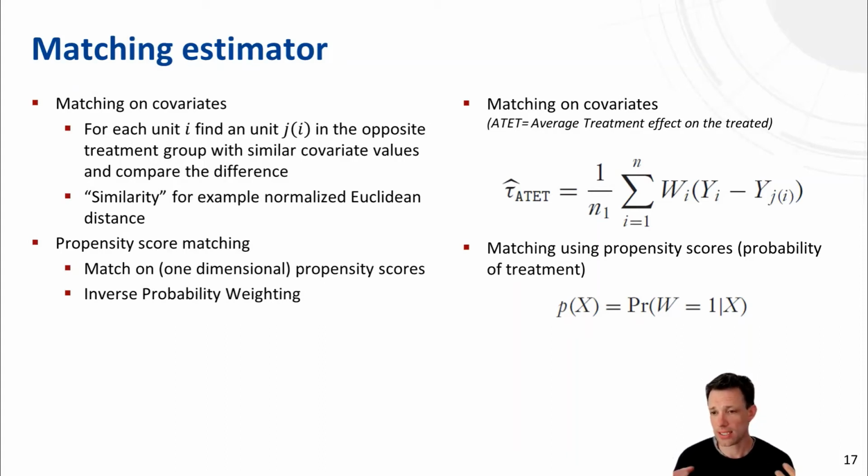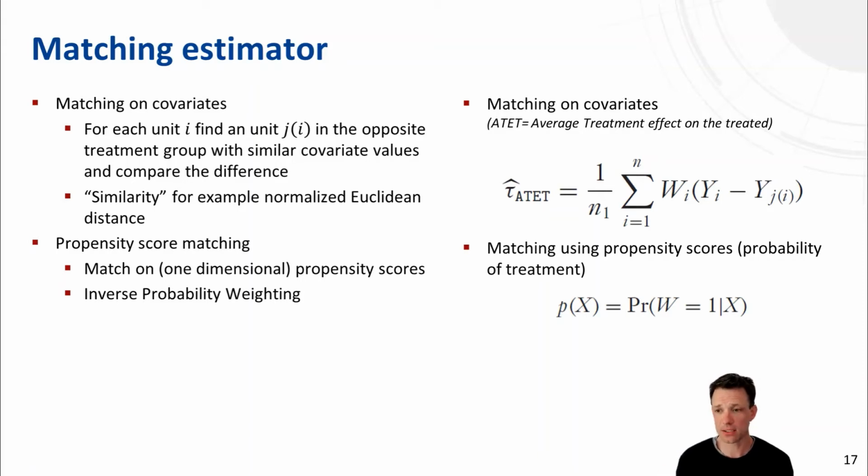That's exactly how you would also intuitively approach these problems. If you have these matching units, and that's what you see on the right, you can simply calculate the average treatment effect on the treated by calculating the average difference between the matched individuals.